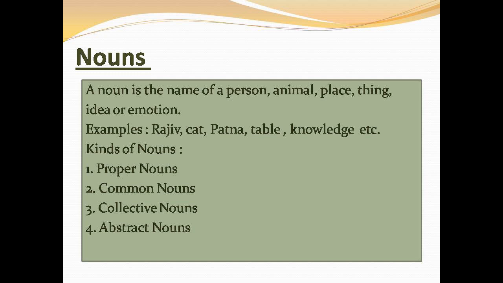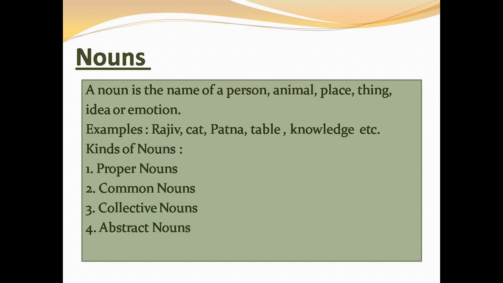Nouns. A noun is the name of a person, animal, place, thing, idea, or emotion. For example, Rajiv, cat, Patna, table, knowledge, etc. Noun means a name. A naming word is called a noun. It can name a person, animal, place, thing, idea, or emotion. There are four kinds of noun.